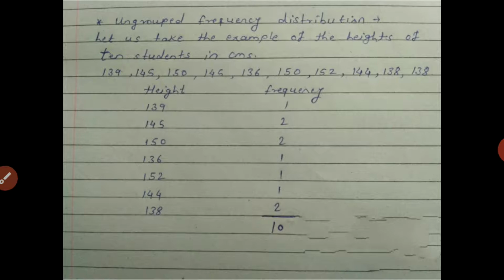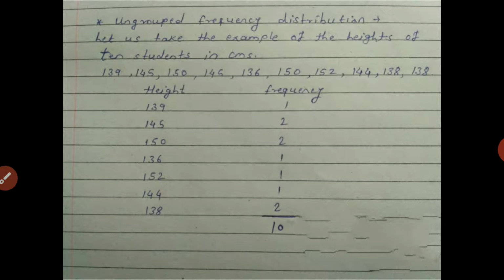Let us take the example of the height of 10 students in centimeters: 139 centimeters, then 145, 150, 136, 152, 144, and 138. And the number of times each height occurs in the population is written in the frequency table.